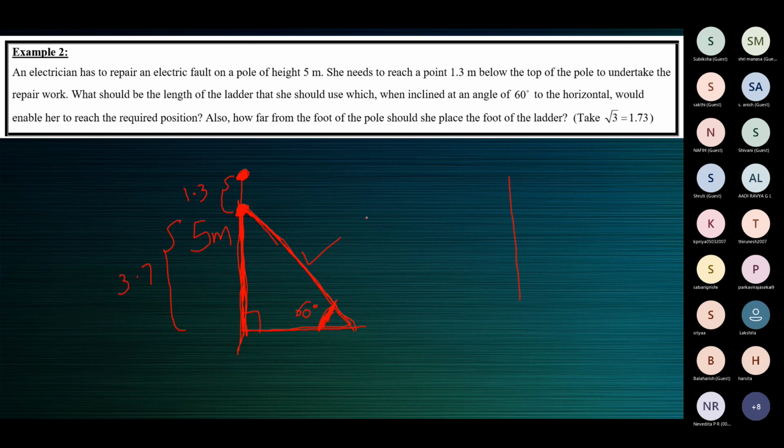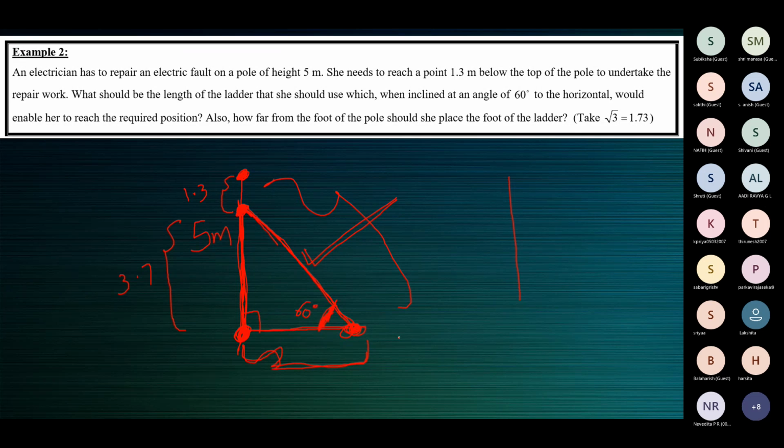So in this question, we need to find the length of the ladder and also the distance between the foot of the pole and the foot of the ladder. These are the two things we have to find. So this one we have to find, and also we need to find the length of the hypotenuse, which is the length of the ladder. So use the appropriate T ratios to find the length of these two line segments that represent the ladder and the distance between the foot of the pole and foot of the ladder.